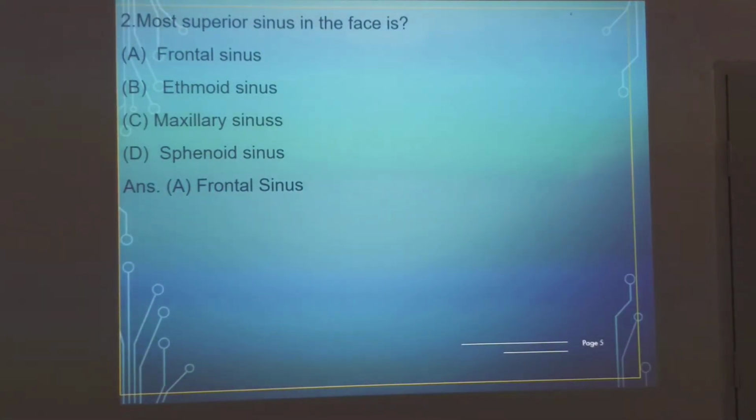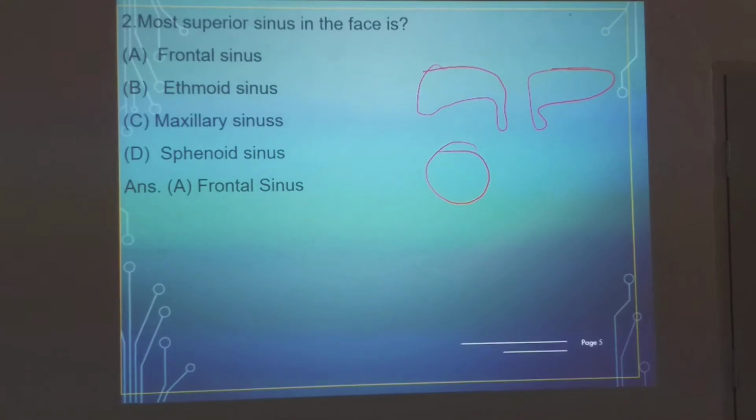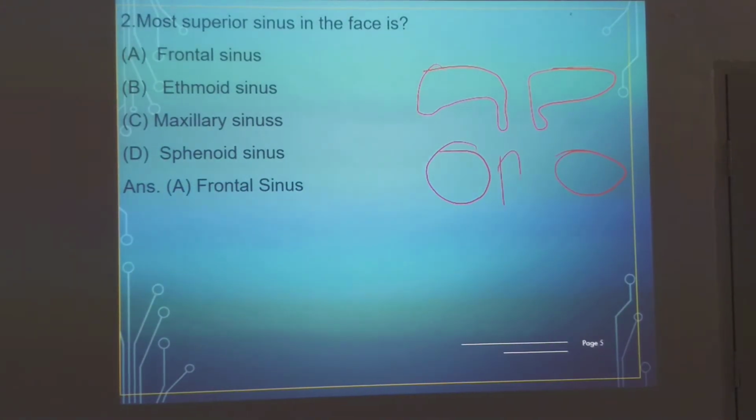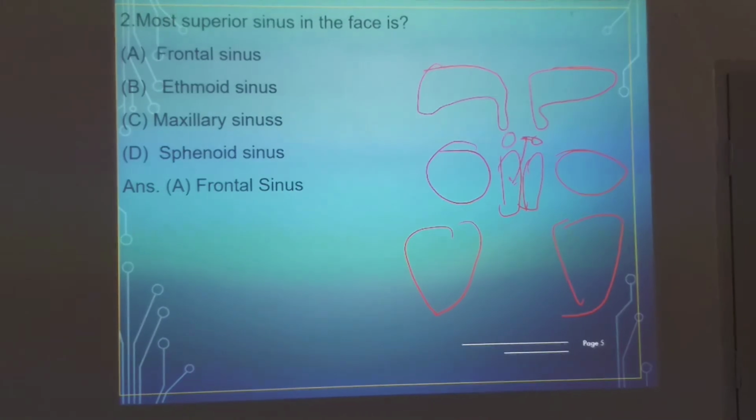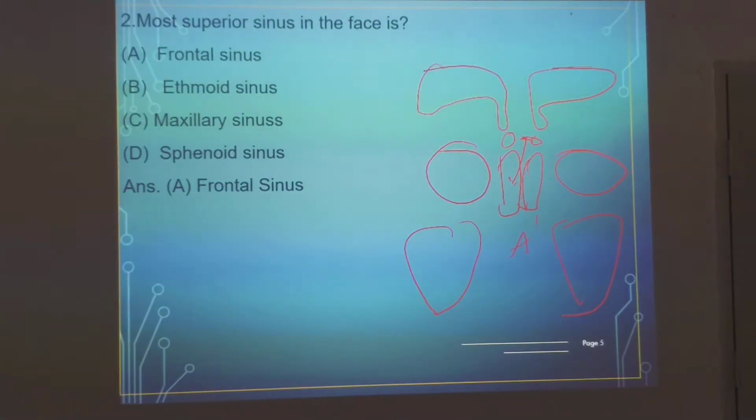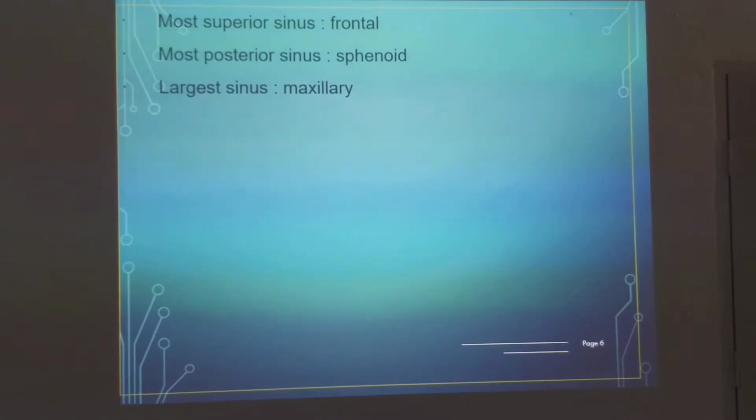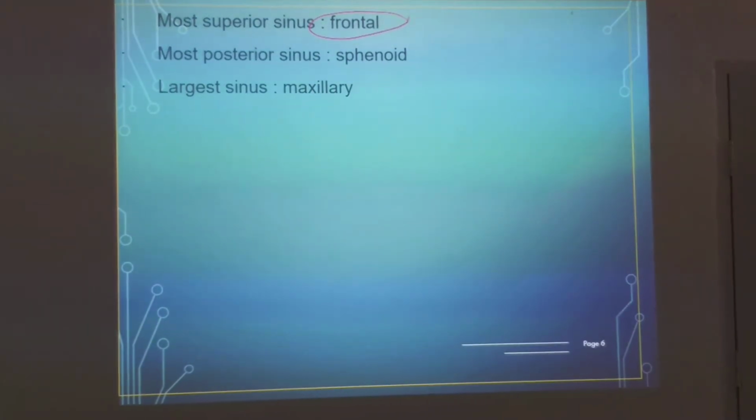How would you say that the frontal sinus is in this region? This is just a common sense question. This is the orbit. In between the orbits will be the ethmoidal sinuses, and below the orbit will be your maxillary sinuses. At the level of the ethmoids, behind them there will be the sphenoid sinuses. The ethmoids will be anterior, middle and posterior. The answer is the frontal sinus, the superior most sinus in the face.